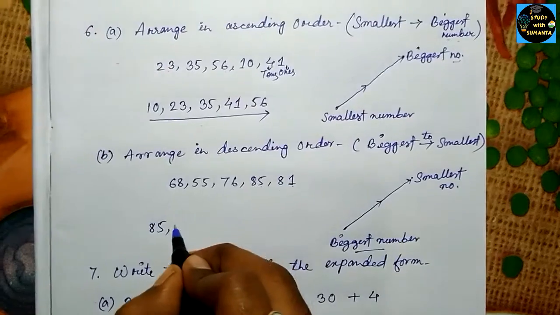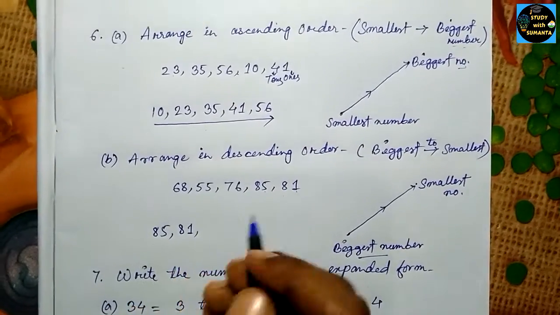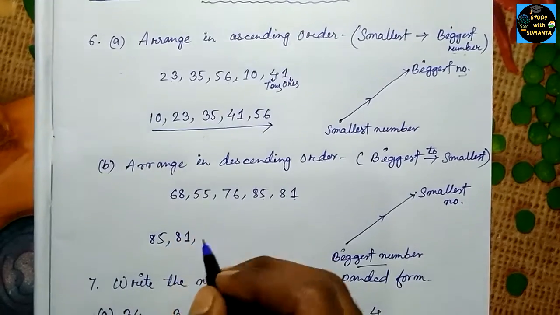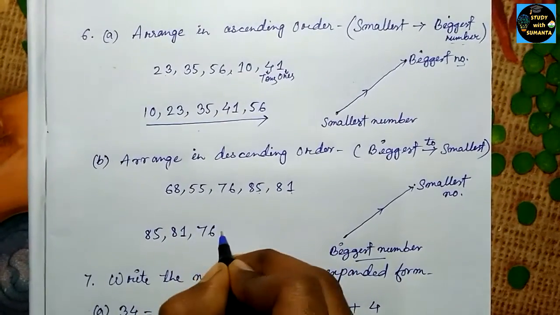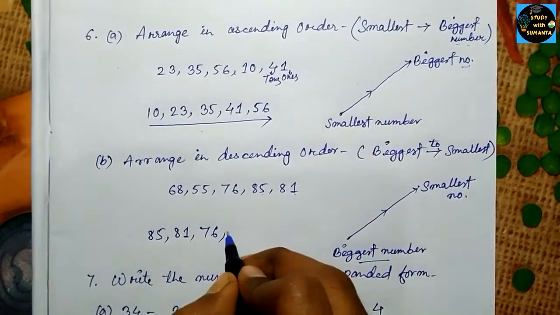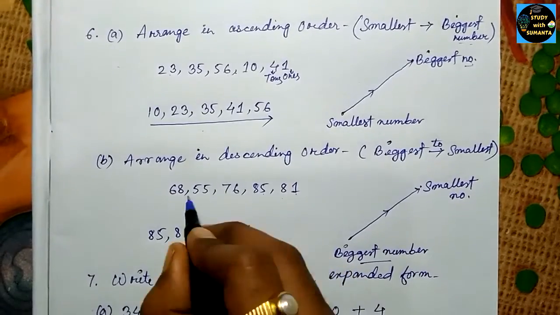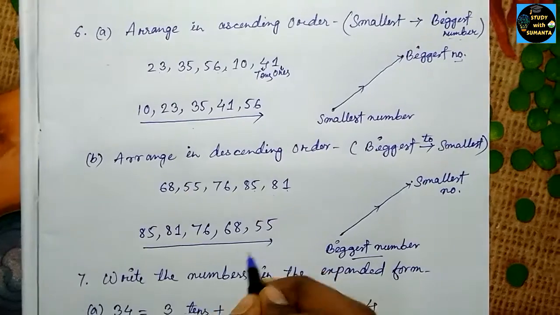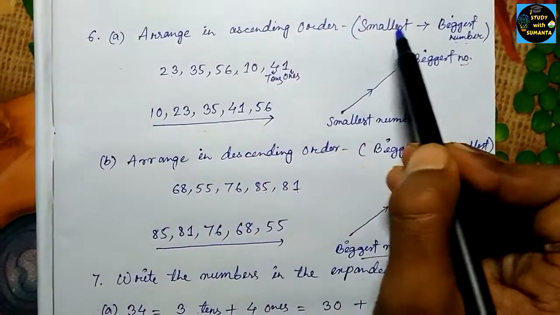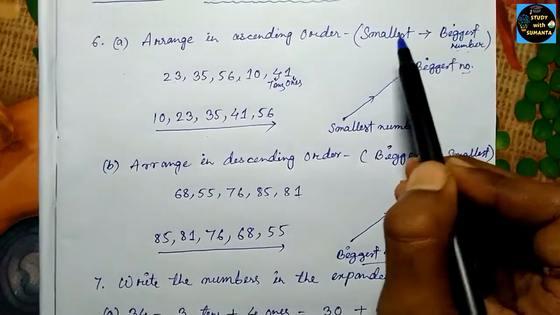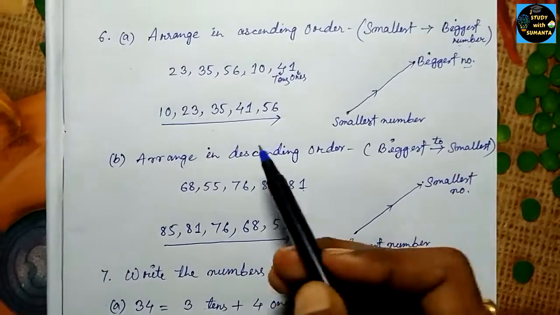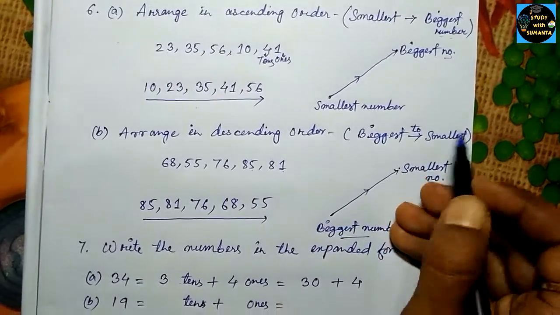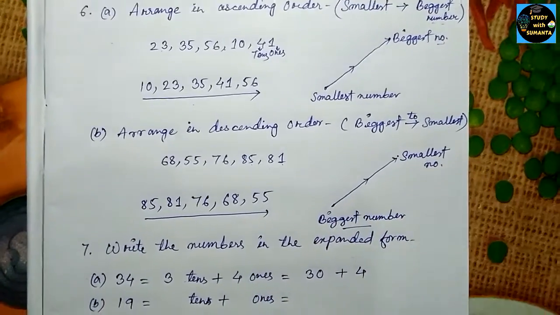Then we have 81. Then after 8 we have 7, so 76. Then we have 68. Then we have 55. So like this. That means ascending order is from smallest to biggest, and descending order is the reverse, that is from biggest number to smallest number.